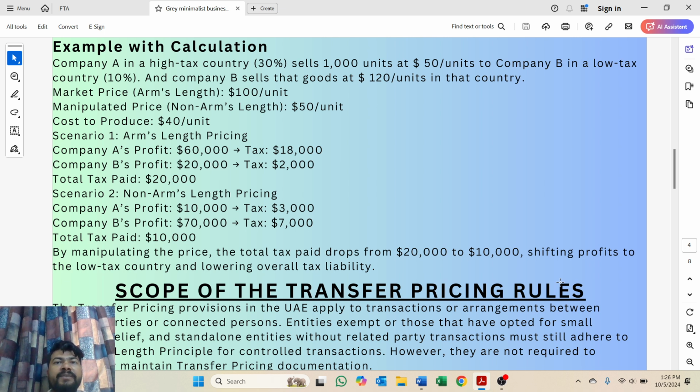The transfer pricing rule applies in the UAE to all the transactions or arrangements between related or connected persons. A company that is exempted, or has opted for small business relief, or does not have any related party transactions, is exempted from maintaining or preparing transfer pricing documentation. However, they are not exempted from using the arm's length principle. Even exempted entities should apply the arm's length principle when there are any controlled transactions.